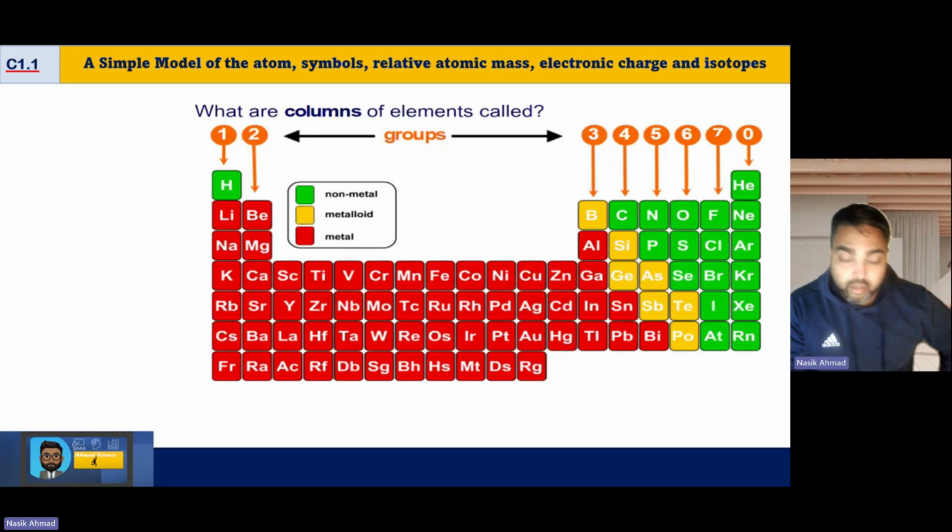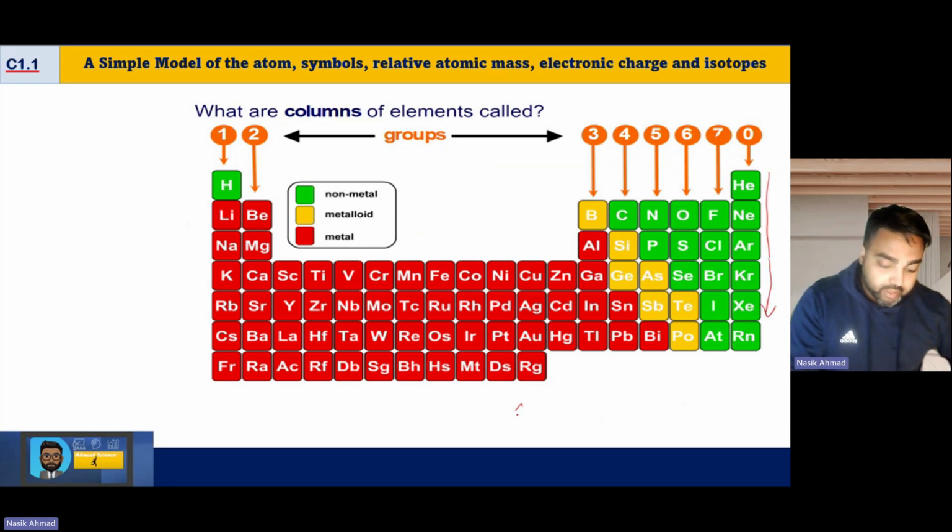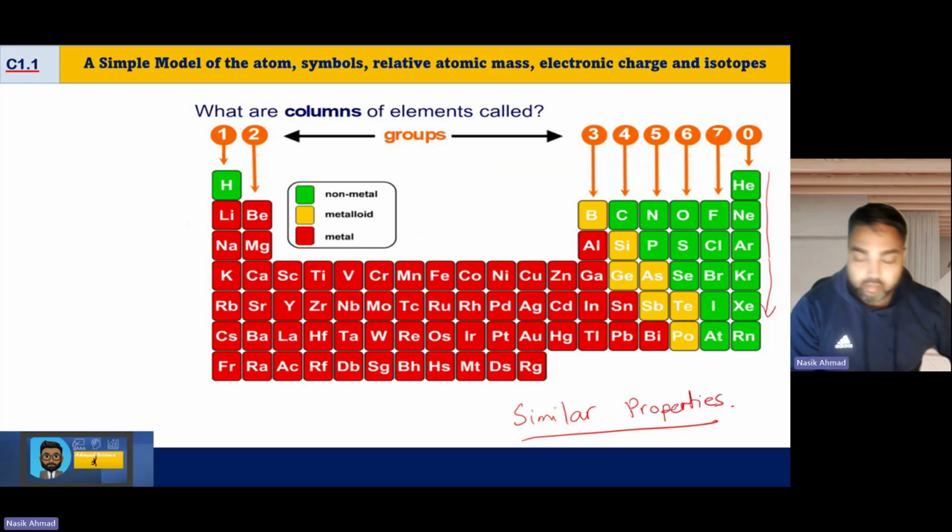The other thing that you need to know, and we'll look at in later lessons, is the groups. The groups are the columns going down, and elements in the same group have similar properties. That is really important, and we'll look at that again in a future lesson.